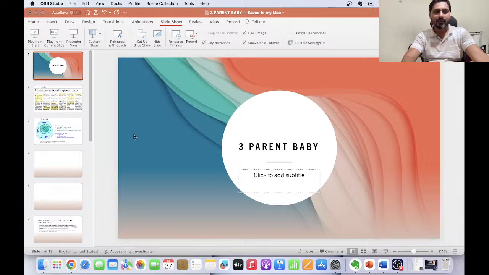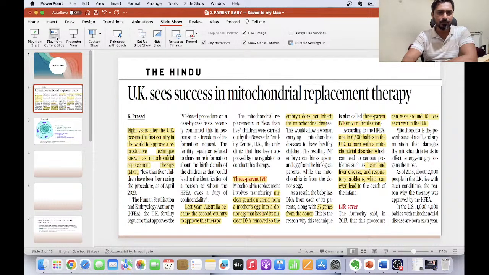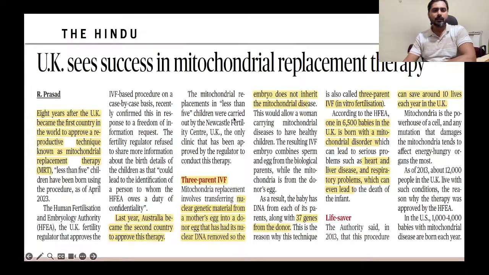begin with the topic. So why is this topic important? Three parent baby and therapeutic cloning. So three parent baby, it is important because it was in news. This article had come in The Hindu and it was covered in almost all newspapers at that point of time. So it has been in news. In fact, it has been in news for many years.